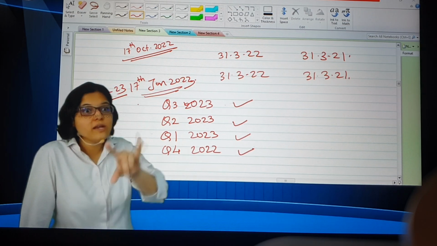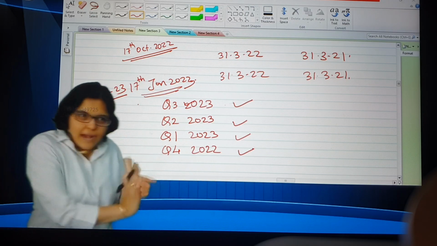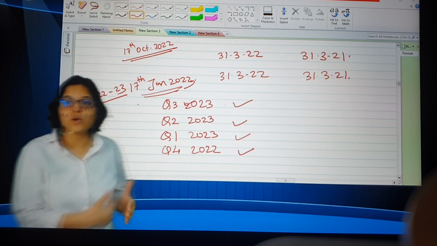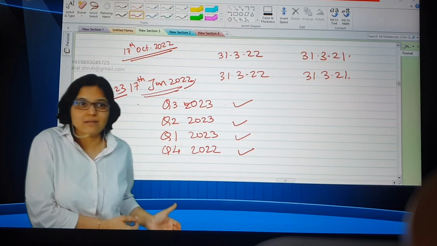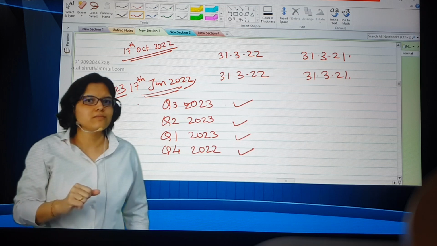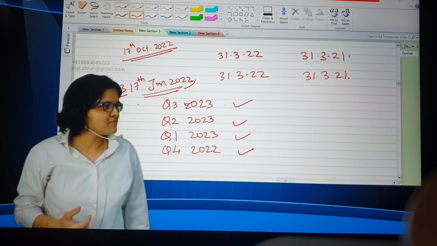So instead of taking only financial year comparison, what am I doing? I'm adding up the latest quarterly data first, and then I'm checking the TTM. So this is TTM. TTM means what? Trailing means latest, last available. Latest available 12 months data. No need to count from the month of March, because that will give me updated figures. Are you with me? Yes.